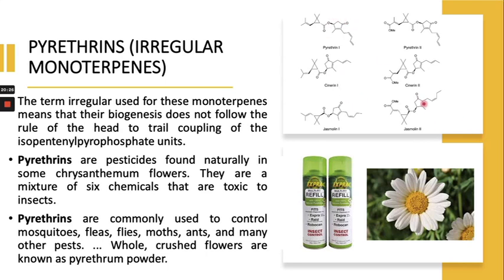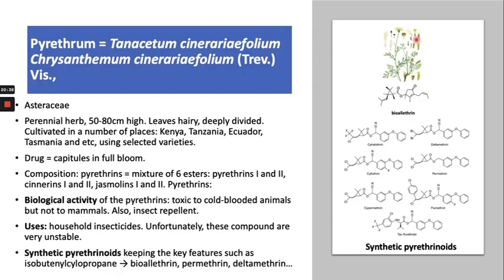Most of these pyrethrins contain the cyclopropane ring, so they are called pyrethroids. The source of this pyrethroid is pyrethrum, which is Tanacetum cinerariifolium from the Asteraceae family.